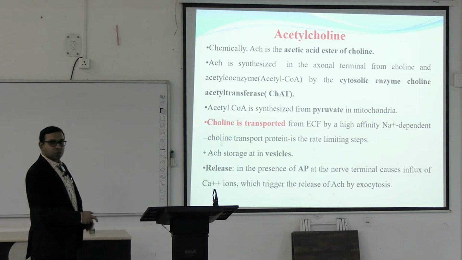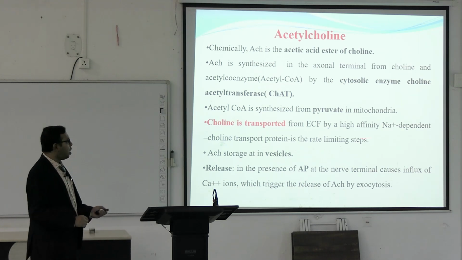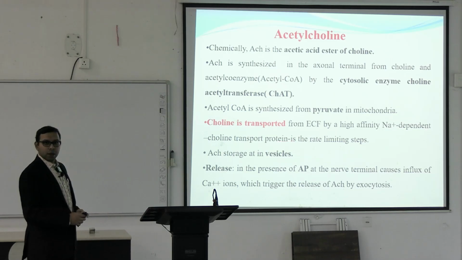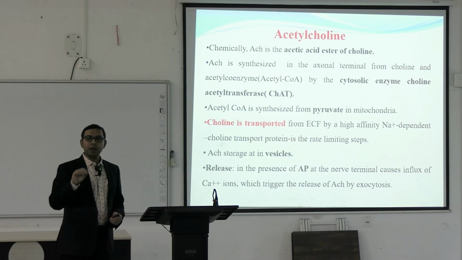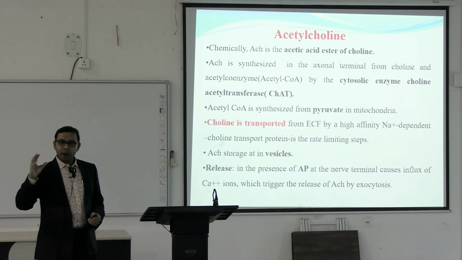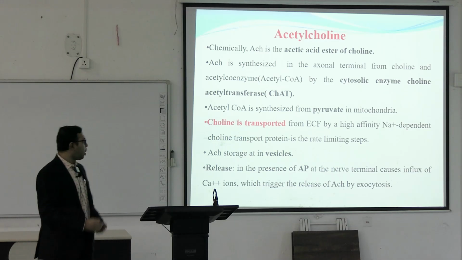Choline is transported from the extracellular fluid into the nerves by a high affinity sodium-dependent choline transporter. Basically this is a sodium-choline co-transporter that transports choline from the extracellular fluid into the nerve terminal.